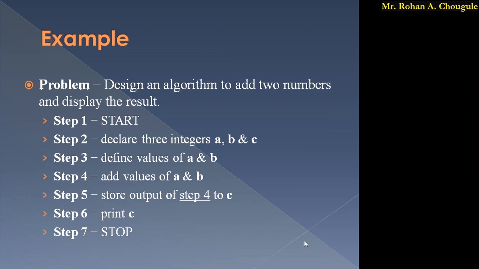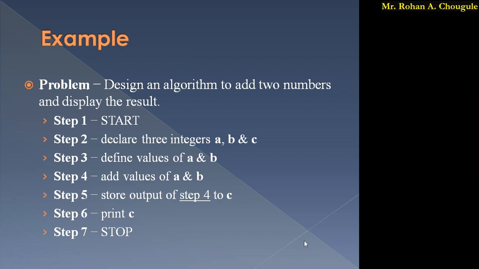Okay, so here is a simple example. Here we have to add two numbers. So we have to write an algorithm to add two numbers. What steps do we have to follow? Simple, just think that we have two numbers to add. First and last step, compulsorily, we have to write: the first step is start and the last step is stop. In between, we have to write the code. So the first step by default is start.